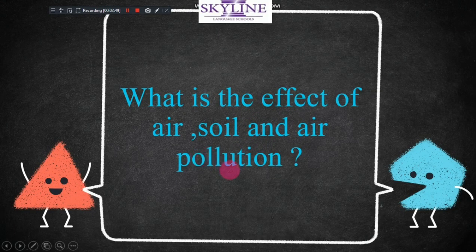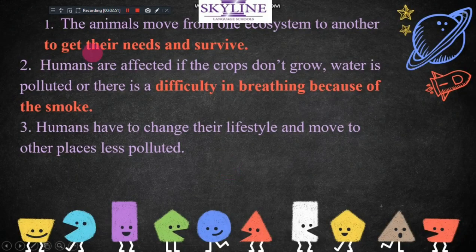What's the effect of air and soil pollution? The animal moves from one ecosystem to another. At first, animals cannot survive in the pollution, so they will move from one ecosystem to another to get their needs and survive. If there are natural changes, like explosions or floods or volcanoes, the animal moves from its ecosystem, its environment, to another one to survive, to get their food and needs.